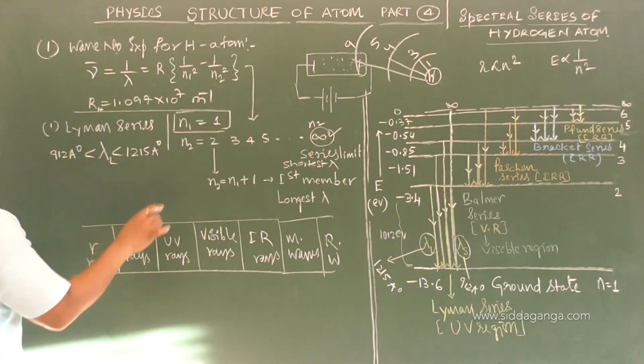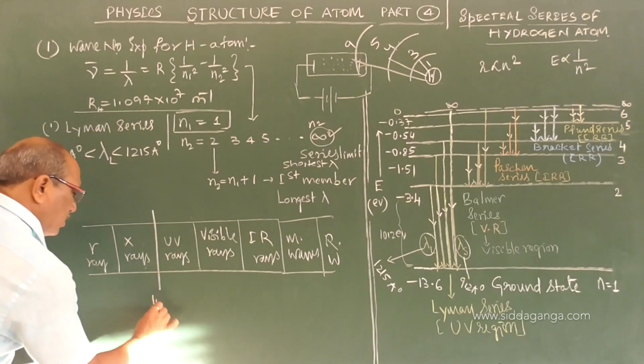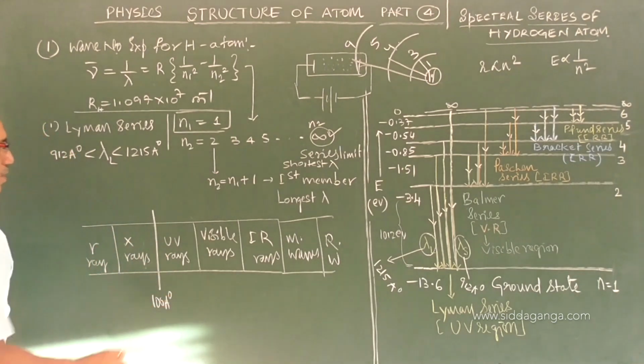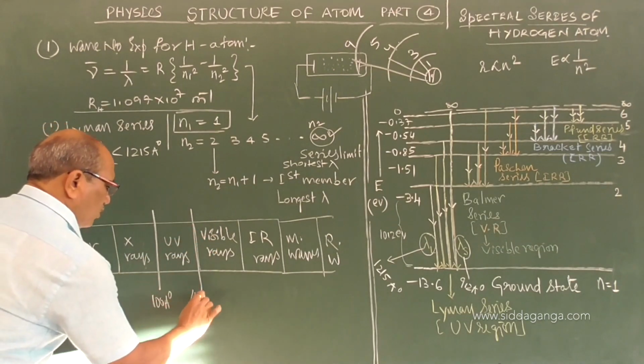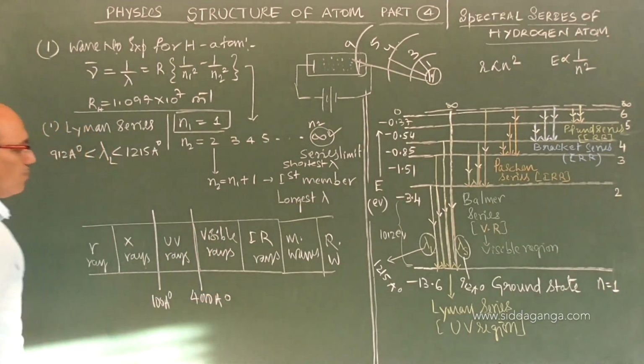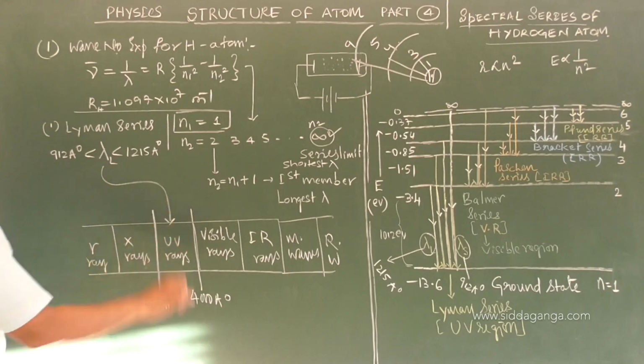The UV region starts from 100 angstrom and ends at 4000 angstrom. The wavelength is lying in this region.